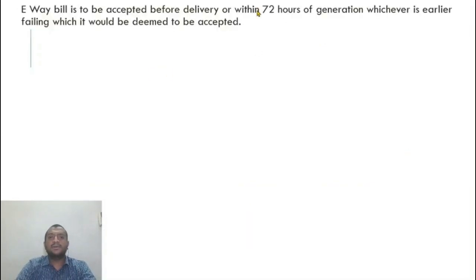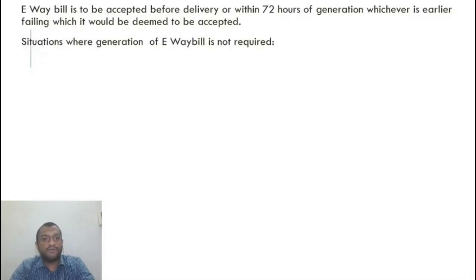E-way bill is to be accepted before delivery or within 72 hours of generation, whichever is earlier, failing which it would be deemed to be accepted. Right, it has to be accepted before delivery of the goods, obviously, or within 72 hours of generation, whichever is earlier. Otherwise, it is deemed to be accepted. If the receiver or the other person who is the counterparty to the generation of e-way bill does not accept the e-way bill, people cannot wait, right? It is deemed to have been accepted.